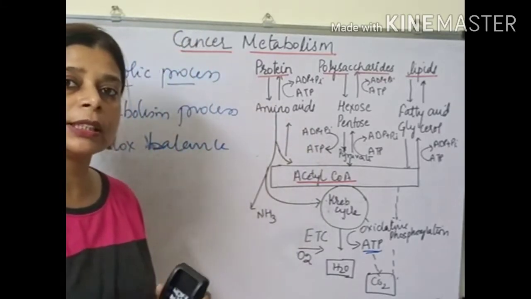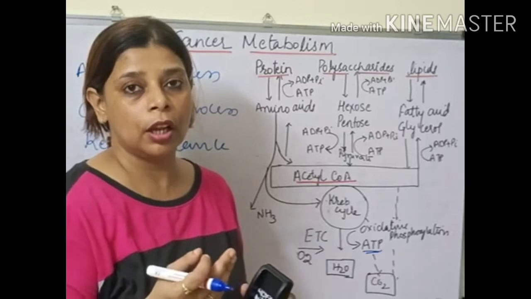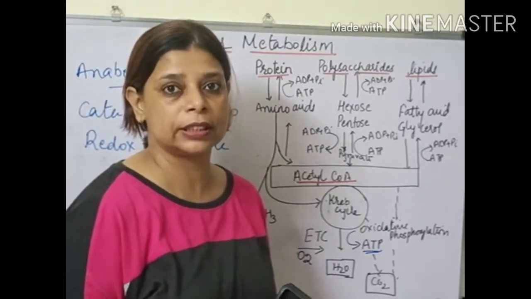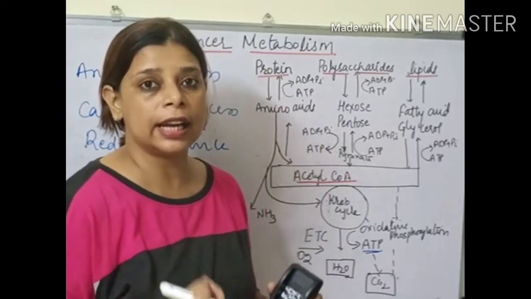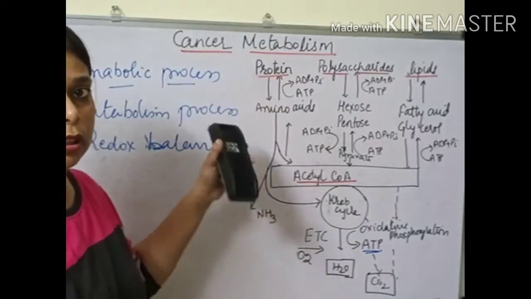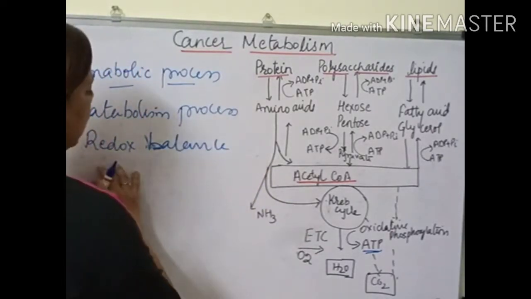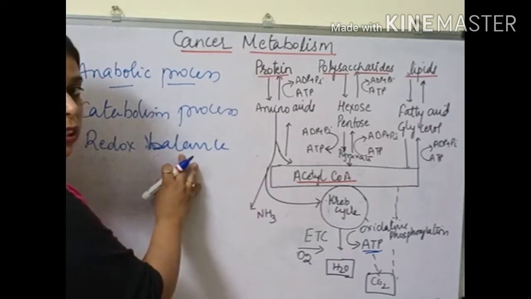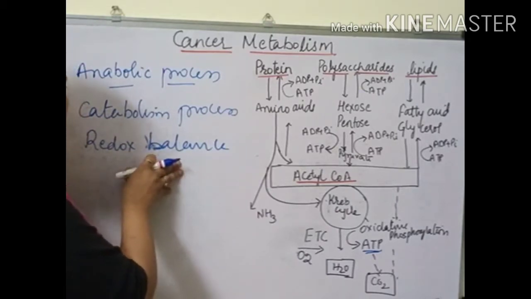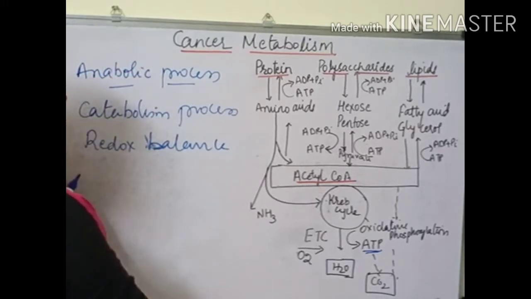During this process there is a generation of free radicals, like reactive nitrogen species and reactive oxygen species. These radicals or electrophiles are neutralized by the system. So cancer cells take steps to maintain the redox or homeostatic balance, because that is very important for the survival of the cell. So these are three important processes they take care of.